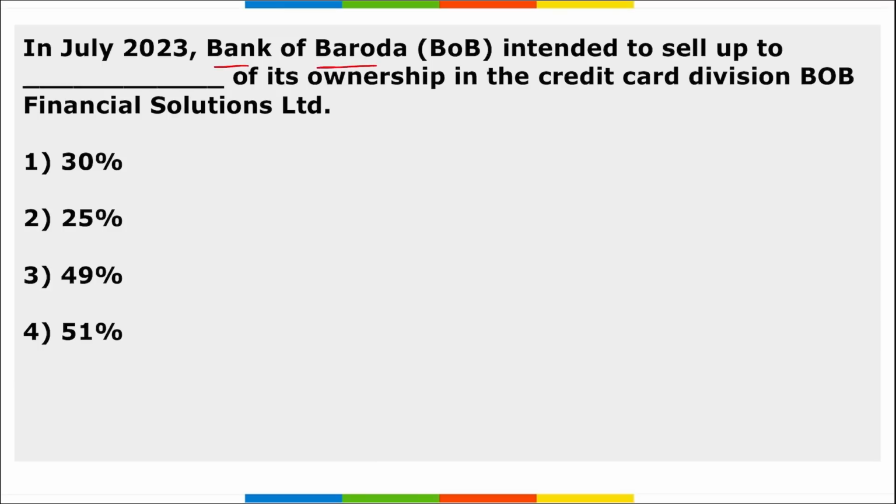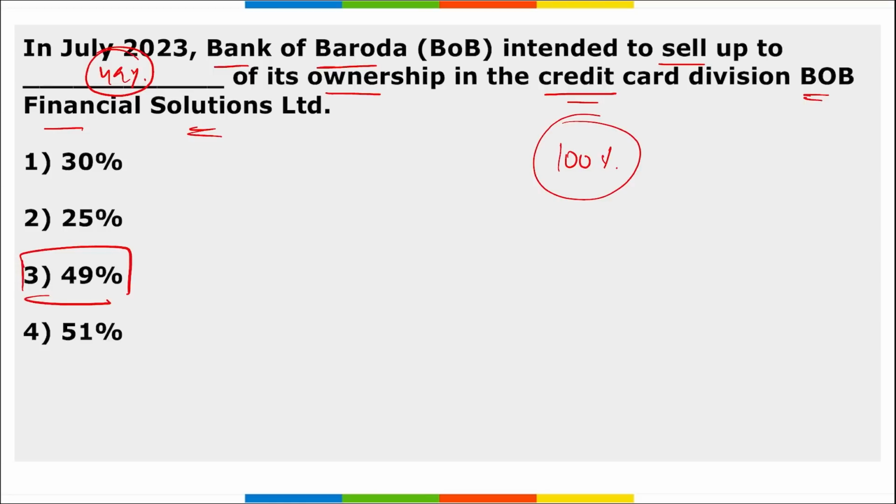Next, Bank of Baroda intends to sell up to a certain percentage of its ownership in the credit card division of Bank of Baroda Financial Solutions. So Bank of Baroda intends to sell up to 49% of its ownership in the credit card division of Bank of Baroda Financial Solutions Limited. Correct. As of now, Bank of Baroda owns 100% of the ownership rights and is willing to sell 49% of the same. Correct.